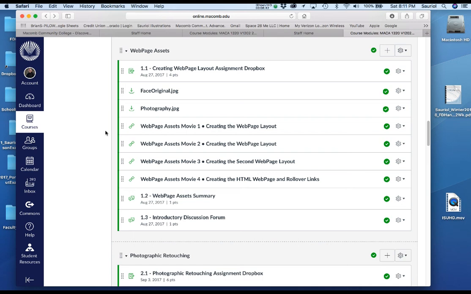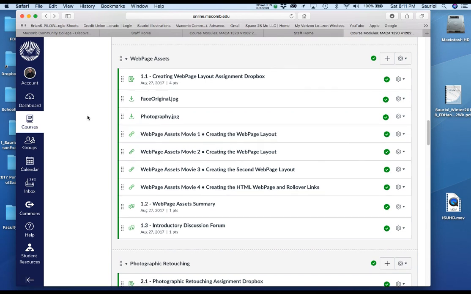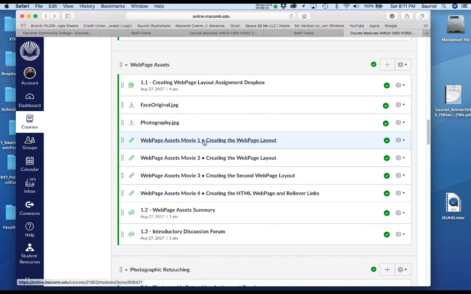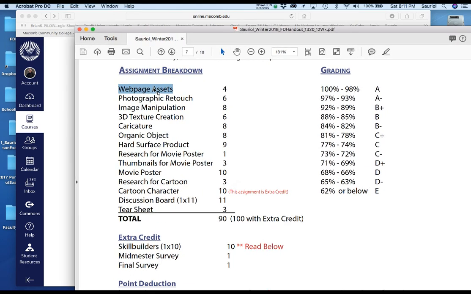I usually recommend, as I said, watch the first movie and the second movie. Watch the movies all the way through. They're only 20, 30 minutes long, okay? And then do the movies 1 step at a time. You really don't want to do any more than watching 1 or 2 steps and then doing those 2 steps. Okay, so the first one is the web page assets, and you can see again by the first day handout, here's web page assets all the way through the tear sheet.